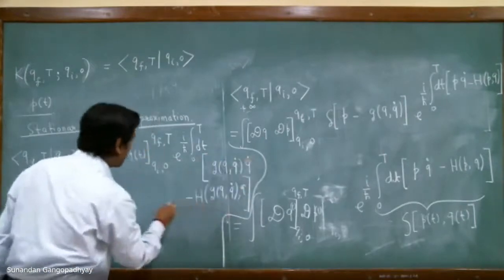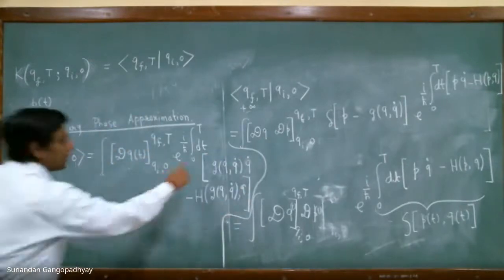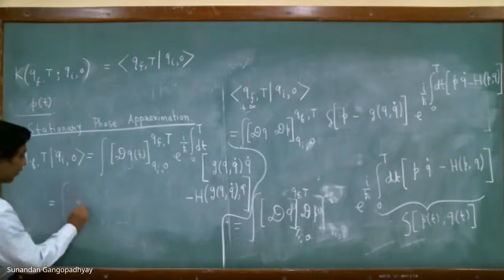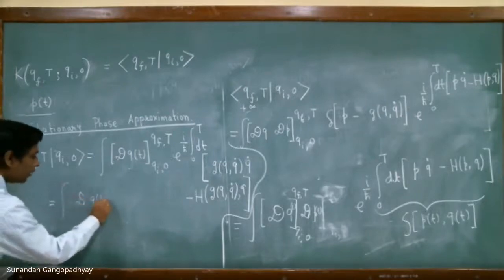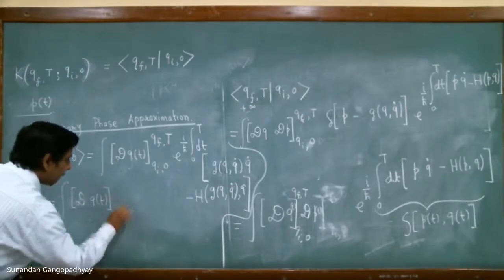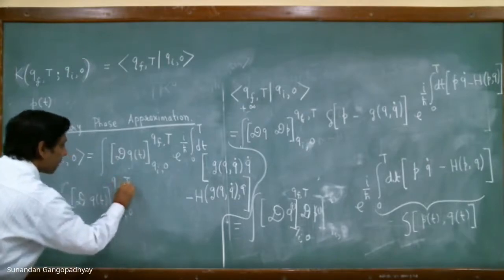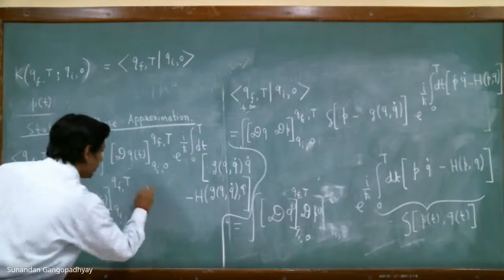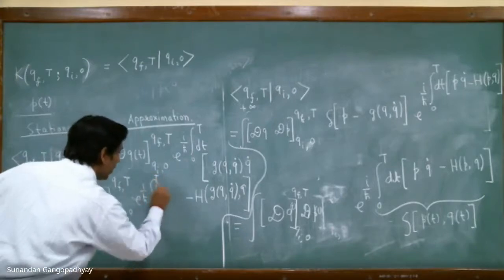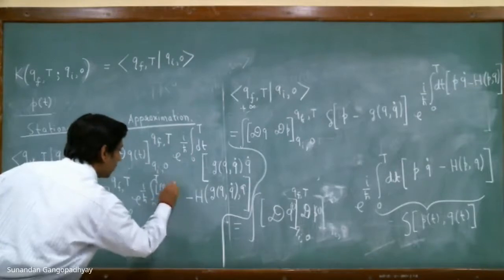This particular function is basically a function of q and q dot. There are no p's over here because we have carried out the p functional integral, and therefore you can write this as d q t e to the power of i by h bar integral from 0 to t of L of q, q dot.